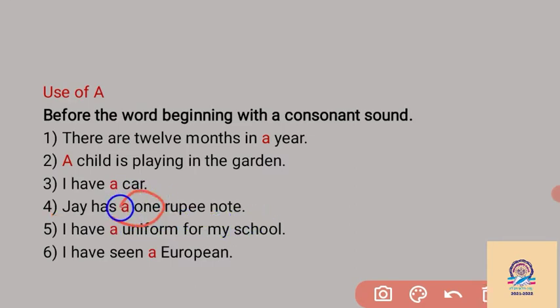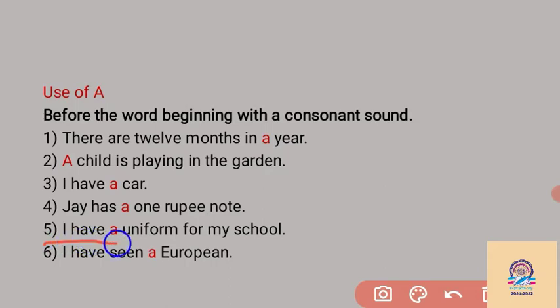Then, Joy has a one rupee note. Here the spelling starts with O. Generally we know A, E, I, O, U are vowels, and we would write an before them. But the pronunciation of O-N-E is wa. We speak wa, so the pronunciation is like a consonant. So wa is a consonant, and we have to write the article a before one rupee note.